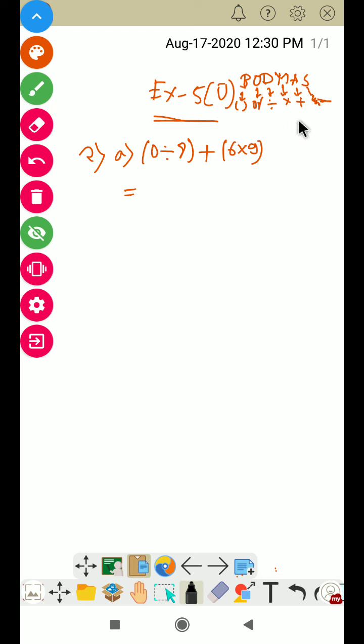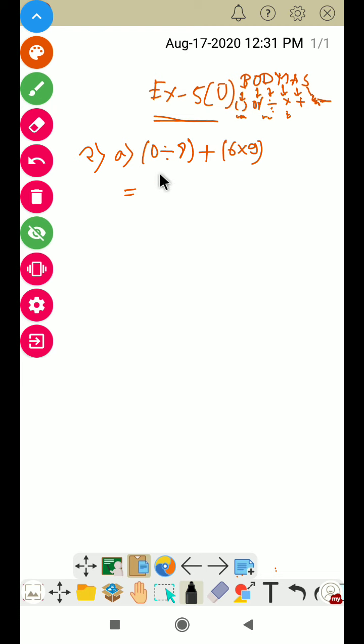If three combinations are given, which one comes first? Suppose bracket, division, and multiplication are given. First you have to do the bracket work, then the division work, then the multiplication work.